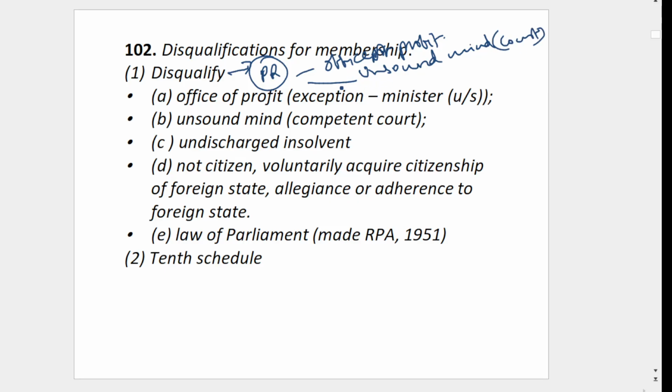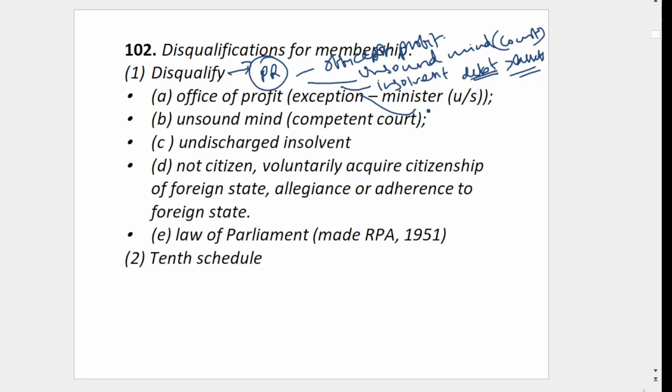Then if you are insolvent, let's say your debt is greater than your assets. You have very little money, but you have huge debts, crores and crores, in that case also.